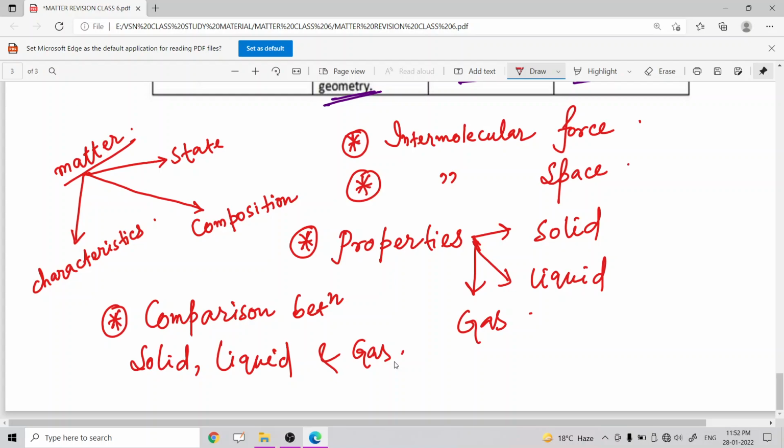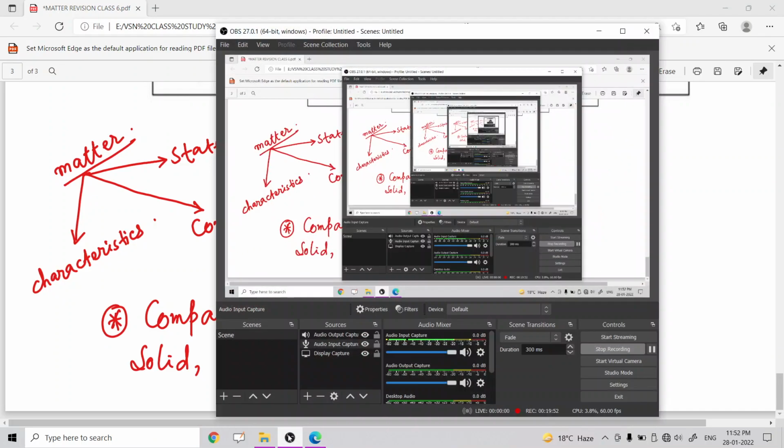Okay, so this is the gist of the whole chapter. Okay, so this is the end of today's class.